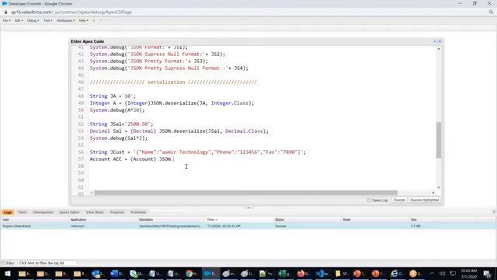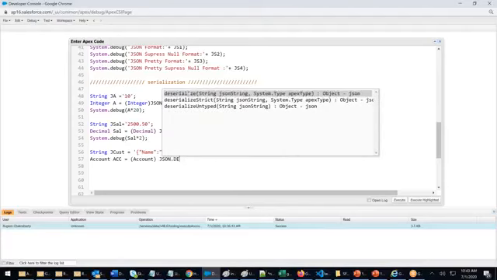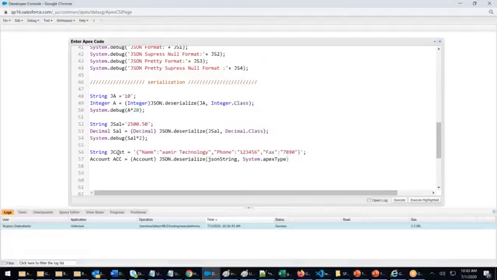JSON dot deserialize. Deserialize what? Deserialize the JCust. What type? Account.class. The way we said decimal.class, integer.class, same thing. Account.class. Sorry. Right? So that automatically this data will be converted to account.